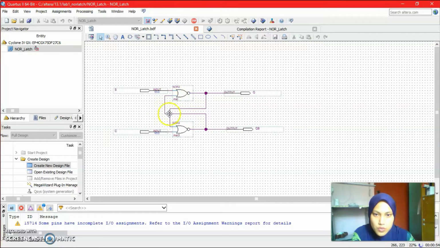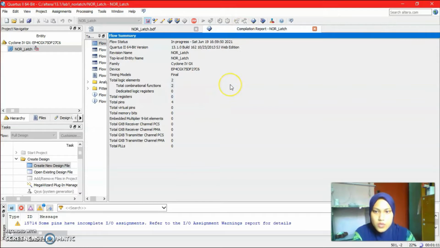Then after connecting correctly, we can run the program, which is click here, start compilation, and I've already clicked the run button and just wait. The simulation is in progress. So we will just wait until it finishes.